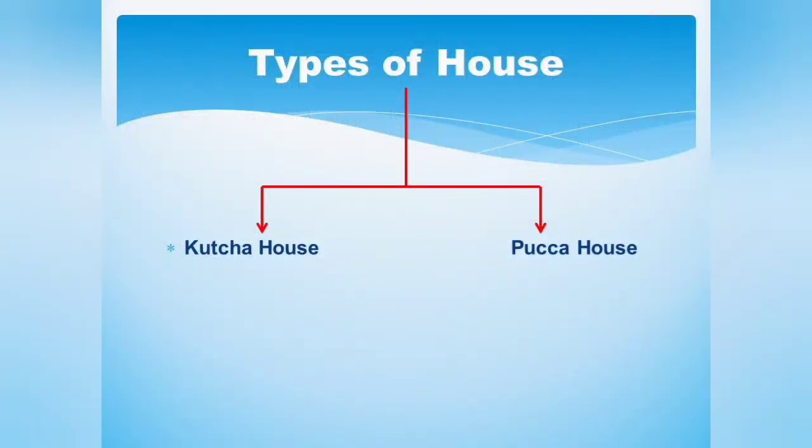So, based on the material, there are two types of houses, Kacha house and Pakka house. Then what is the difference between the Kacha house and Pakka house? The basic difference is the material from which it is made up of.